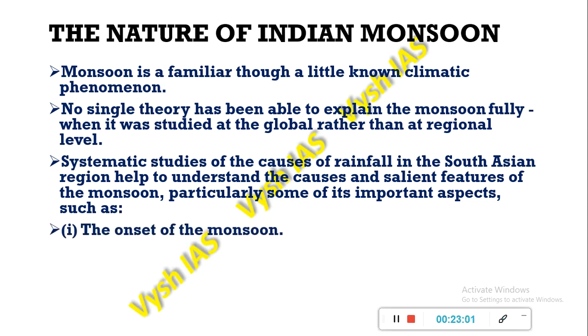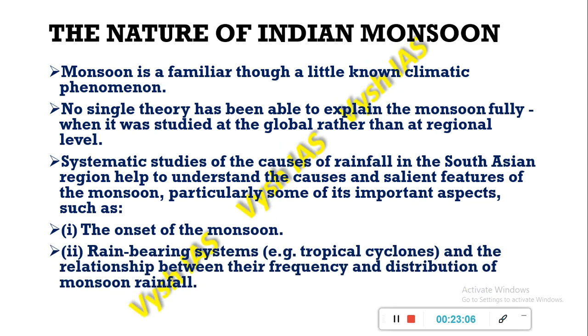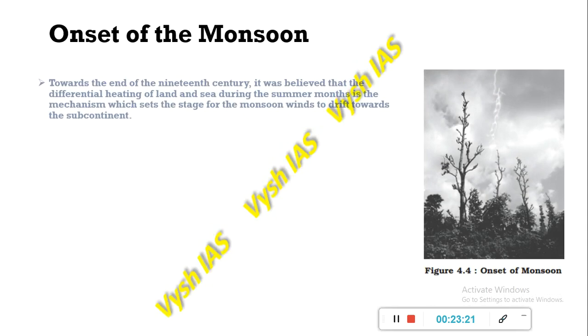Some of the important aspects are the onset of monsoon, the rain-bearing winds which come through the tropical cyclones and the relationship between their frequency, the number of times they occur, and the distribution of the monsoon rainfall, and third is the break in monsoon. So, the onset of monsoon.